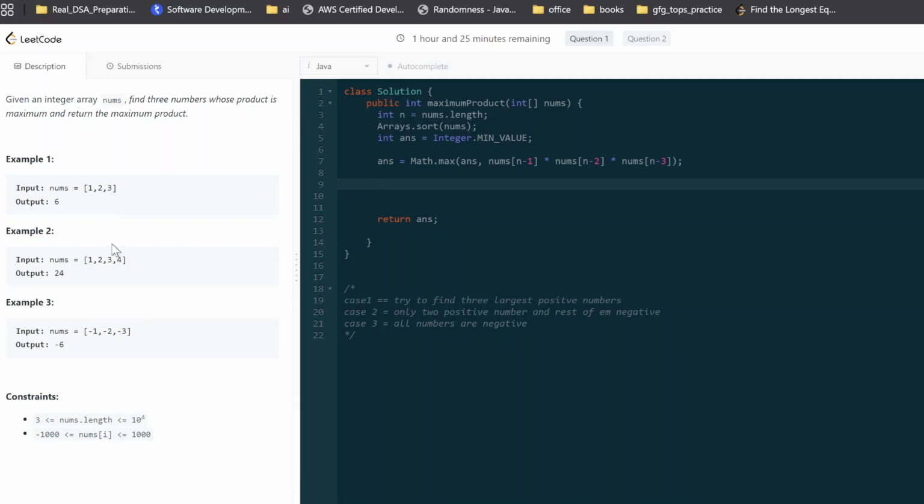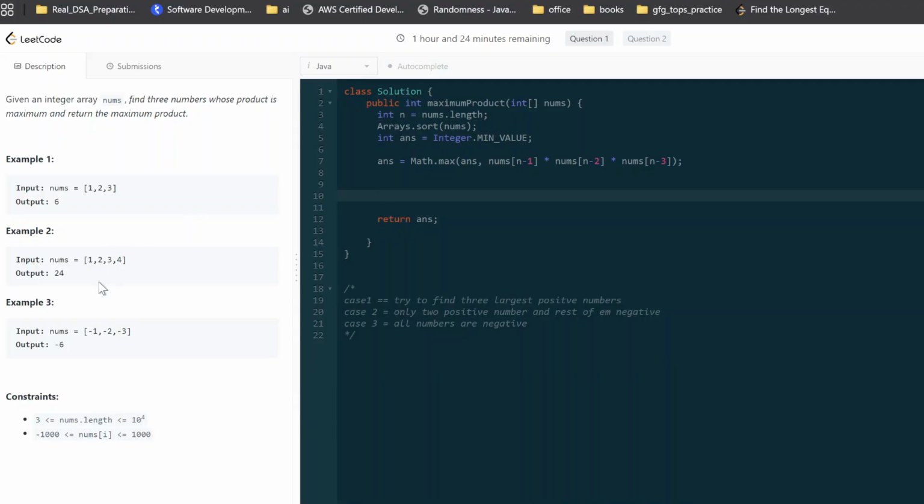That's why this question becomes a little bit tricky. Okay, so what I'm thinking now, let's sort the array, and let's try to focus on the last three numbers and try to find what possible maximum answer it can have, right? So if all the numbers are positive, I'm going to return this. Okay, this is the first case.